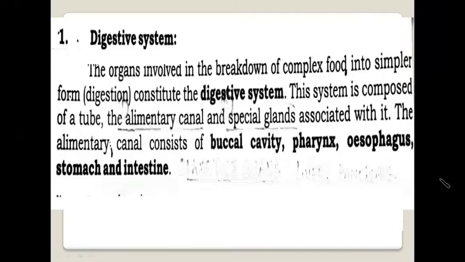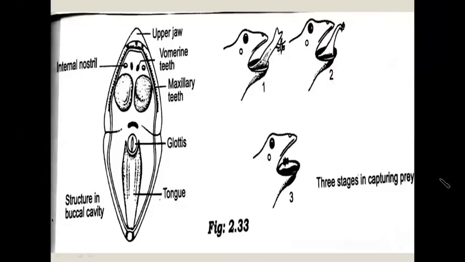The alimentary canal consists of buccal cavity, pharynx, esophagus, stomach and intestine, while the digestive glands of the body are liver and pancreas. Let's continue with the alimentary canal. The first part of the alimentary canal is the buccal cavity. Food enters into the buccal cavity through the mouth.